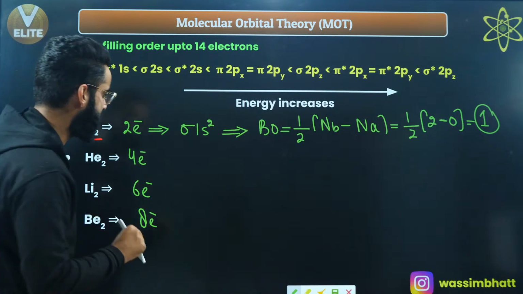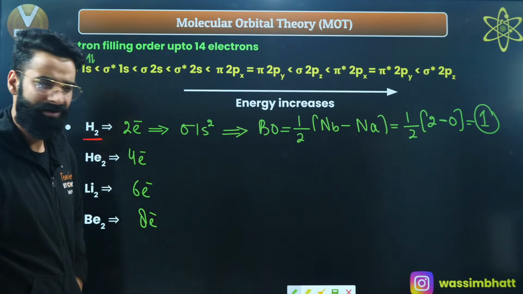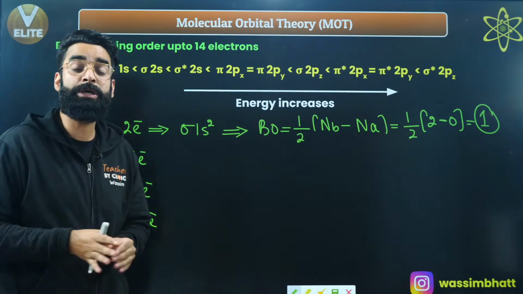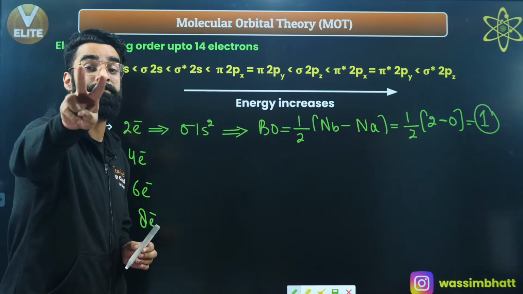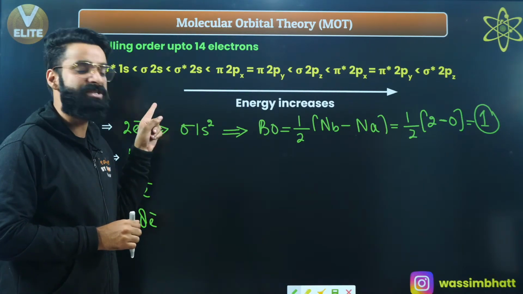Now have a look exactly. In this configuration, do you see any unpaired electron? H2 does not have any unpaired electron, right? Every molecular orbital is going to accommodate a maximum of 2 electrons, and both these electrons are present in this molecular orbital. So there is no unpaired electron.